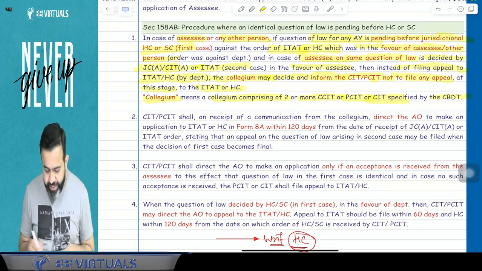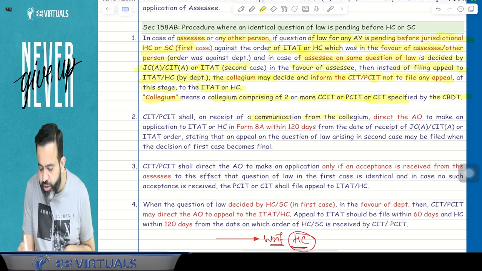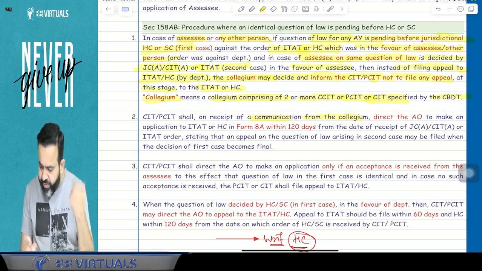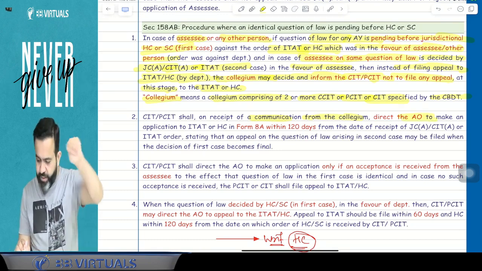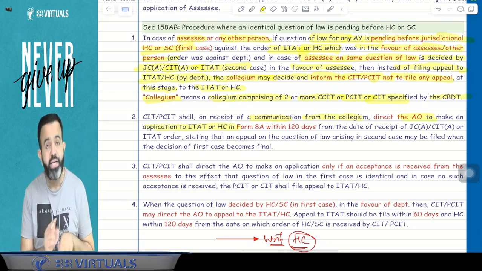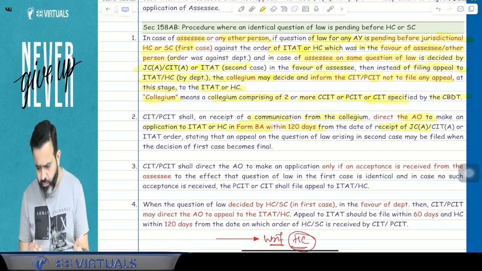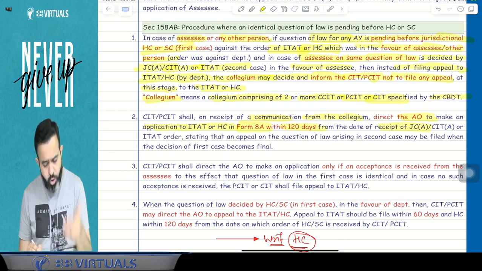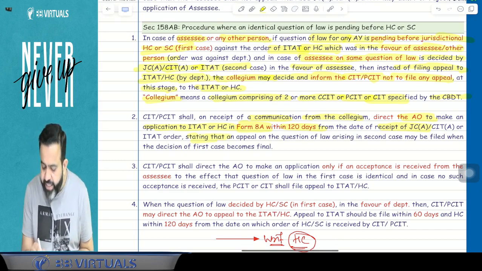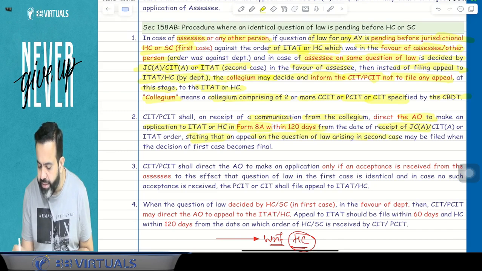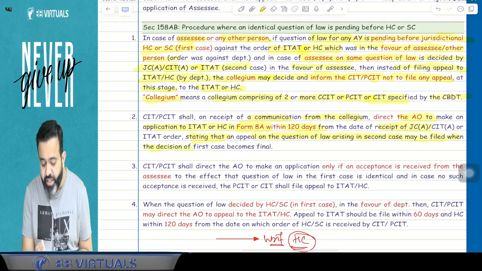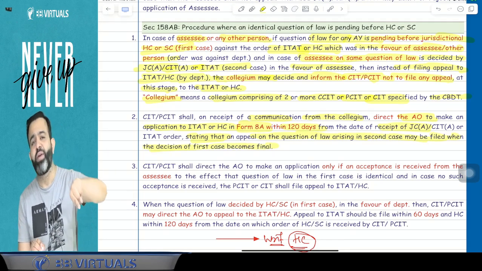Now CIT, PCIT shall, on receipt of communication from the collegium, direct the assessing officer to make an application to the ITAT or High Court in Form number 8A within 120 days from the date of receipt of the JC order or CIT appeal order or ITAT order, stating that an appeal on the question of law arising in the second case may be filed when the decision in the first case becomes final.